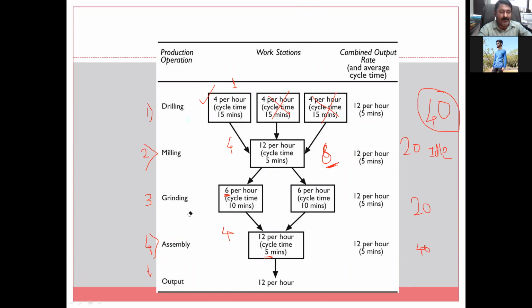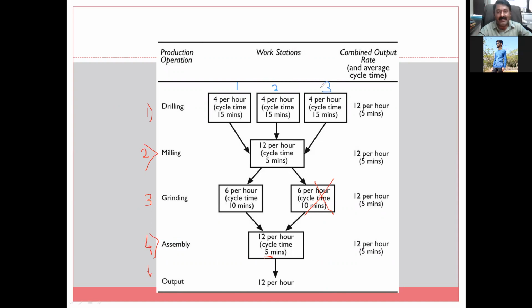So friends, let us proceed further and try to balance the line one by one. In the first case, I have assumed all centers as one: only one drilling and only one grinding. Now 12 are required here. One drilling machine is producing 4 components. So how many drilling machines are required for 12? Let us say 3. So 3 drilling machines are given: machine number 1, machine number 2, machine number 3.